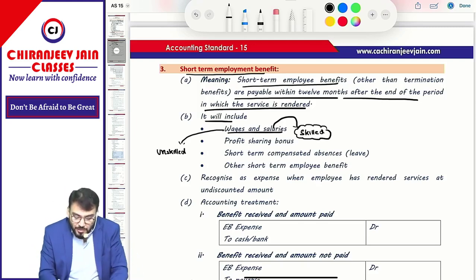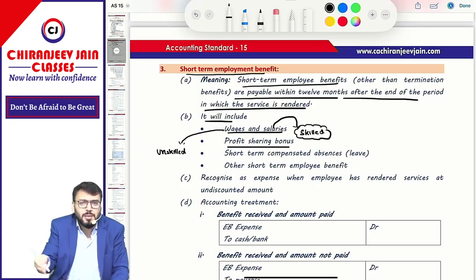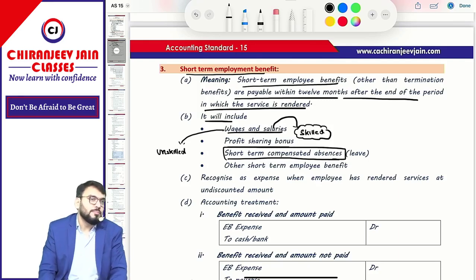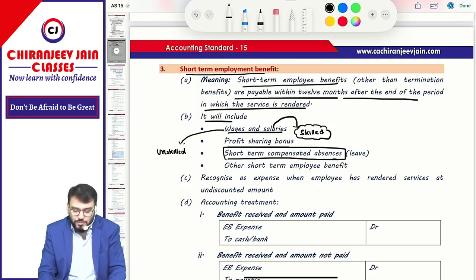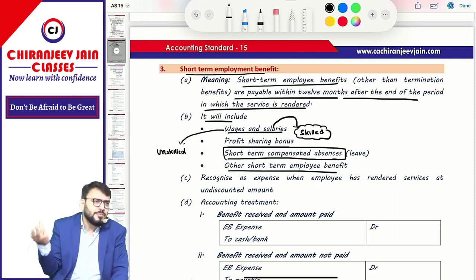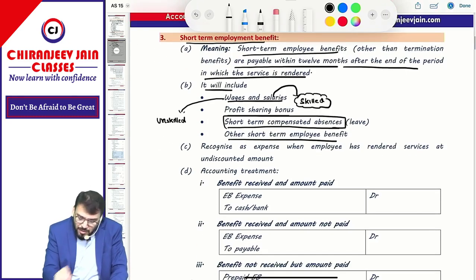Understood? Yes, sir. Now profit sharing bonus, any bonus which is based on profit but payable within 12 months. Correct? Any short term compensated absences. This is a new point in your life. Short term compensated absences. I hope you have not understood. Then other short term employment benefit means any other short term employment benefit. Correct? Means simple word, recognize as an expense.